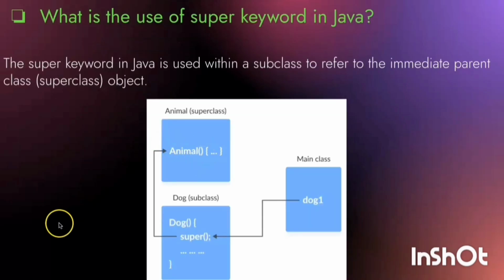Next is super keyword. What is the use of super keyword in Java? The super keyword in Java is used within a subclass to refer to the immediate parent class object. Yes, the super is referring to the parent class. So super keyword is mainly used to inherit the properties of parent, so we do not need to write them in children. The properties we can inherit from the parent.